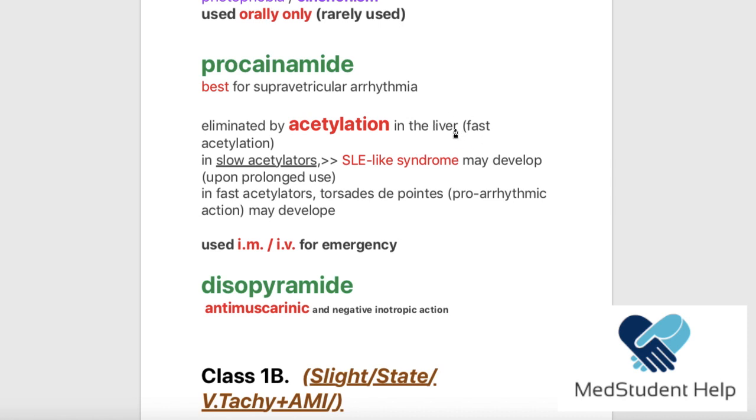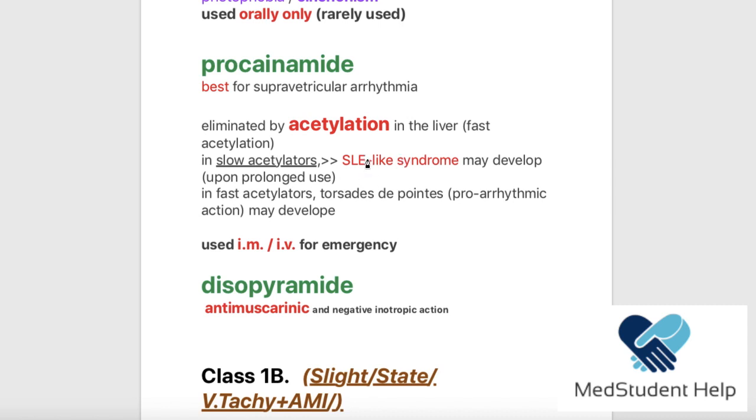Now, like we people are different from each other. Some people are fast acetylators and other people are slow acetylators. Now, what happens if a person was a slow acetylator and they were given procainamide? This is going to lead to SLE-like syndrome. This is very important. Always, if the drug is eliminated by acetylation and the person who has received this drug was a slow acetylator, they are highly likely to develop SLE syndrome.